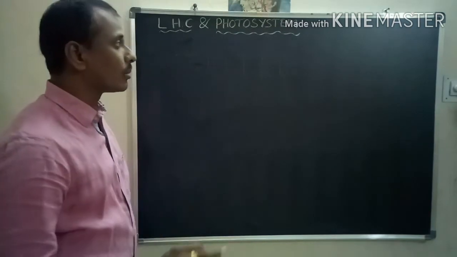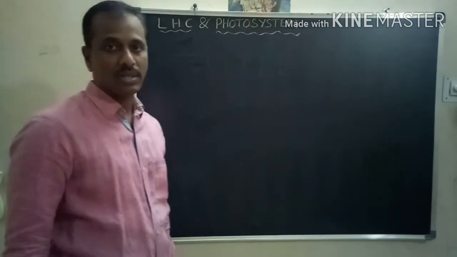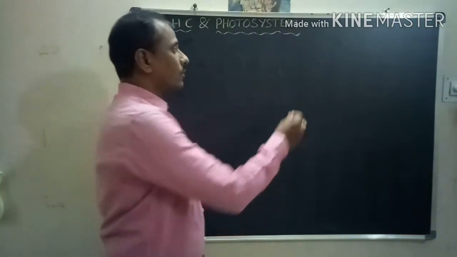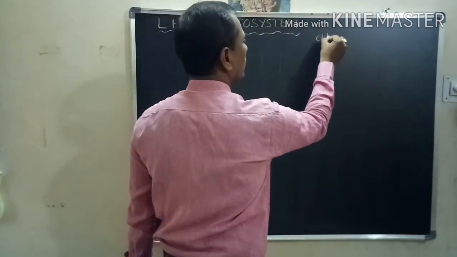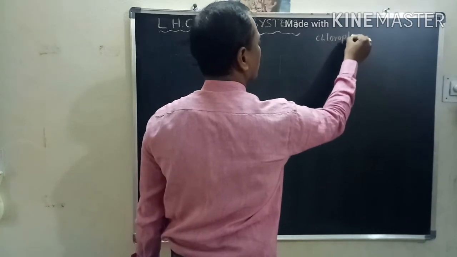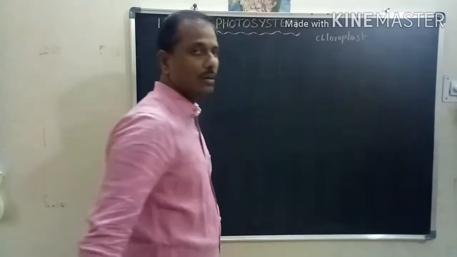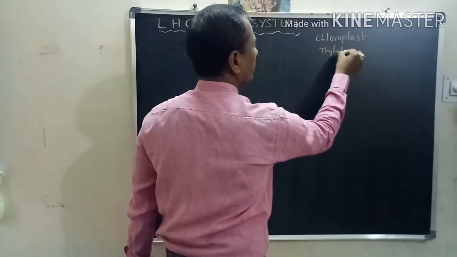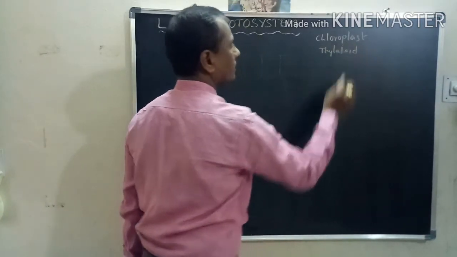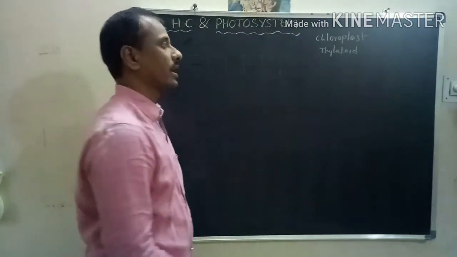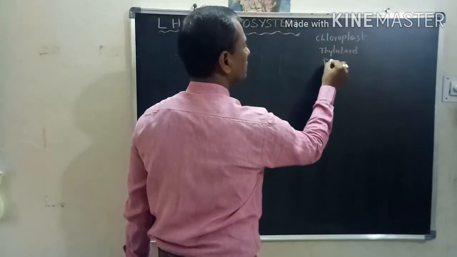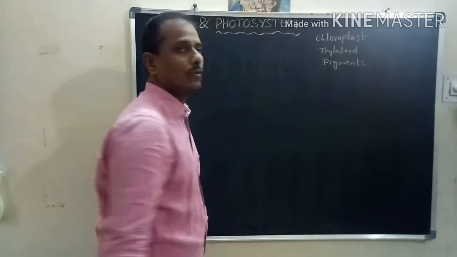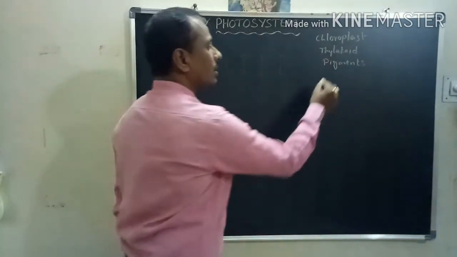Before going to study about the Hill reaction, that means before going to study the light reaction, first we need to know about the chloroplast structure, then thylakoid, pigments, that means photosynthetic pigments.